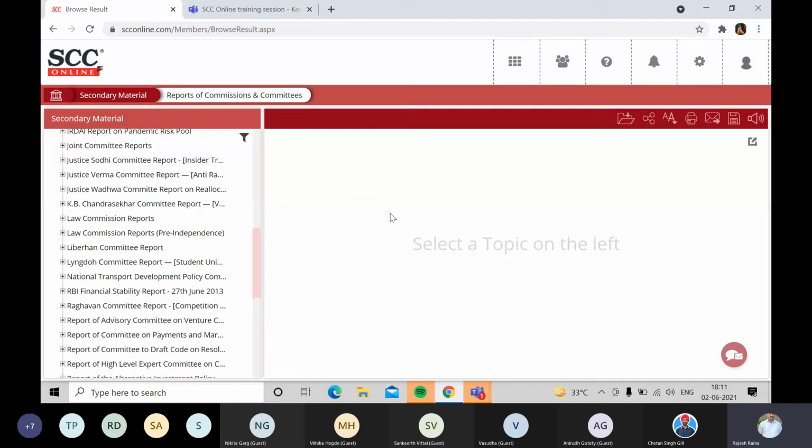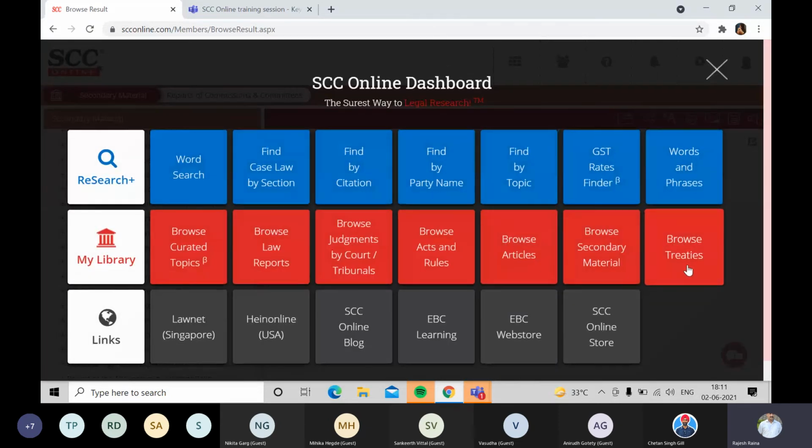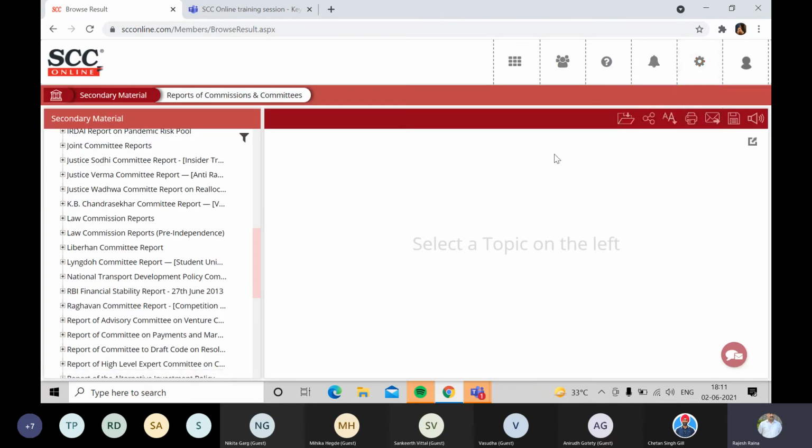So all that is available in the secondary material, and bilateral, multilateral treaties are available in the form of these browse treaties. So that is most of what is available in the software. Anything you want to add, Chetan, over here?